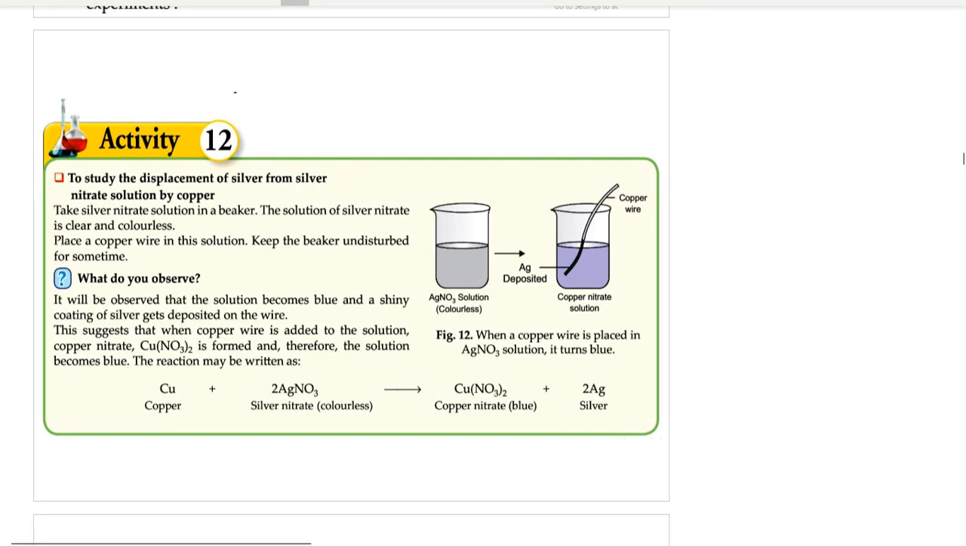See the same example. Copper plus silver nitrate, which is colorless initially, gives copper nitrate, which is blue, plus silver. So when you dip a copper wire in silver nitrate solution, what happens? This copper displaces silver from its salt solution. The silver nitrate solution, which was colorless before, becomes copper nitrate solution and blue in color, and the silver gets deposited on copper wire. Copper wire becomes shiny gray in color because all the silver is deposited on copper wire.